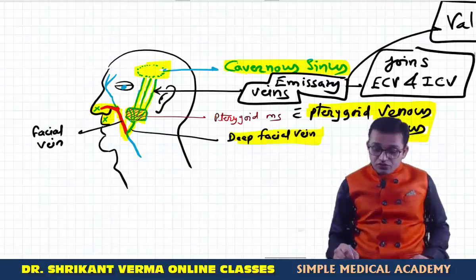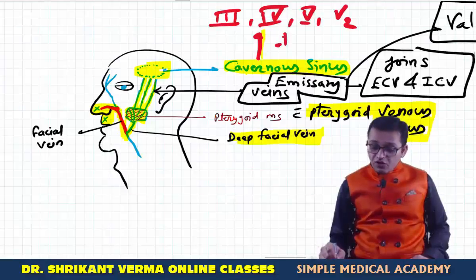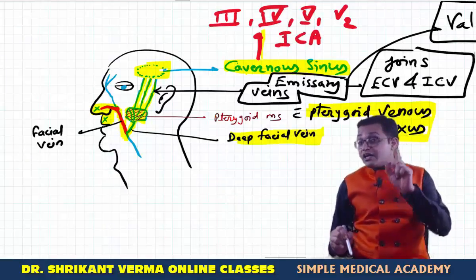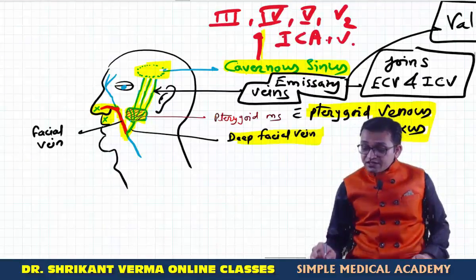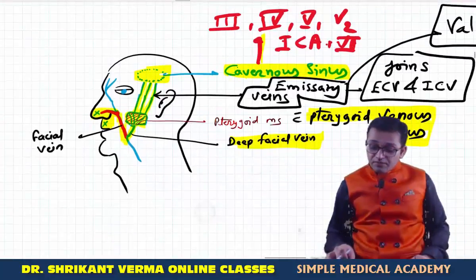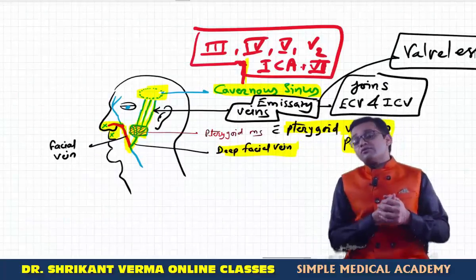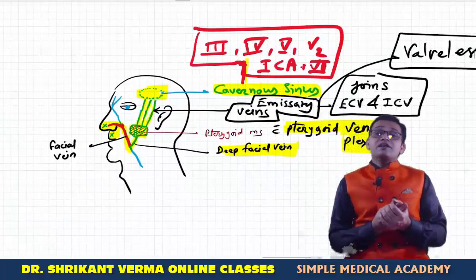And you know the cavernous sinus is very closely related, as we will see later, to the third cranial nerve, the fourth cranial nerve, V1, V2, along with the internal carotid artery, the sympathetic plexus and the sixth nerve. So many important structures pass through the cavernous sinus. So if there is involvement of the cavernous sinus, then the internal carotid artery may get blocked.